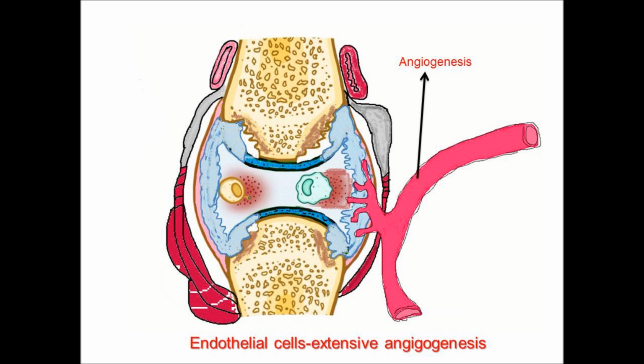Okay, there will be 4 stages. First is the triggering stage, and then another is the maturation stage. In the maturation stage, there will be maturation of the autoantibodies in the lymph node, and there will be targeting of the cells in the joints.